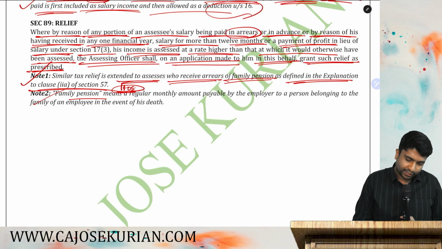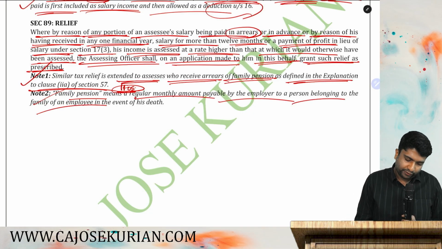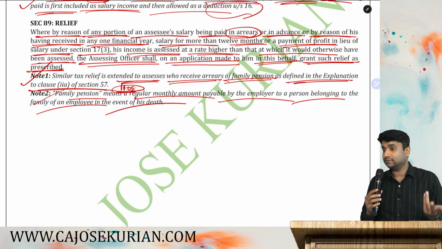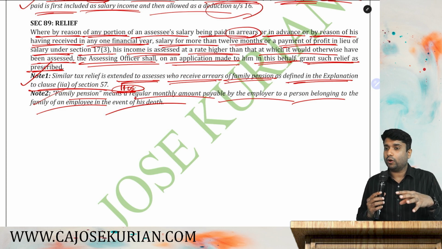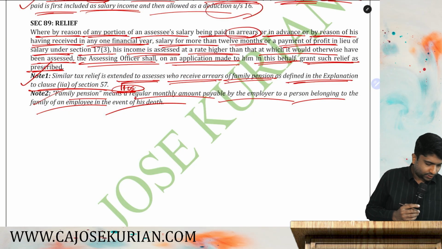Family pension means a regular monthly amount payable by the employer to a person belonging to the family of the employee in the event of his death. Family pension means just like widow pension. It's a family pension. Husband died. Now the company will pay what? A small pension to the widow. Are you with me? So this is what they are saying.